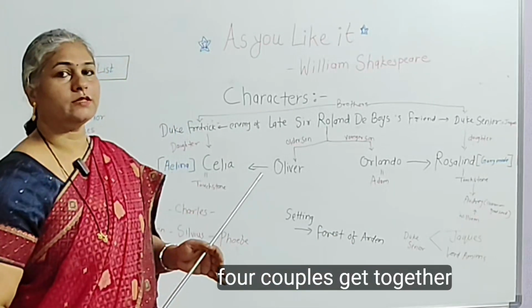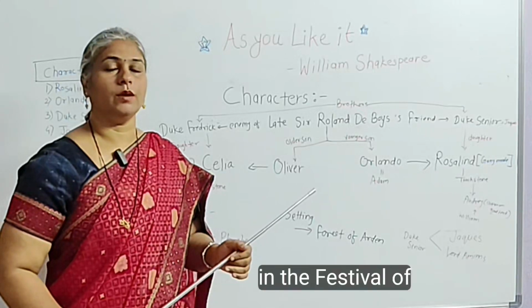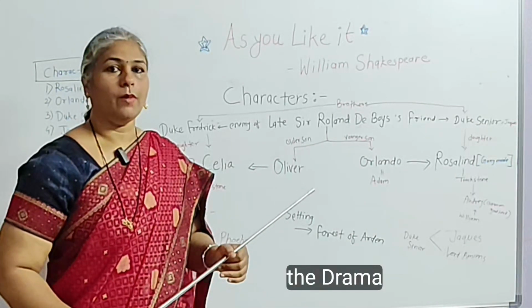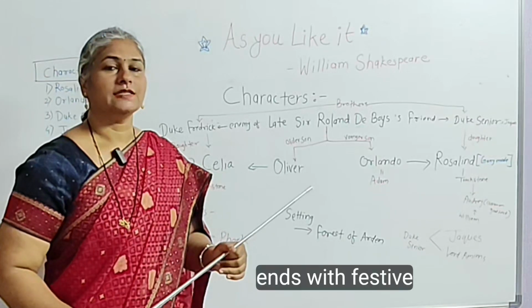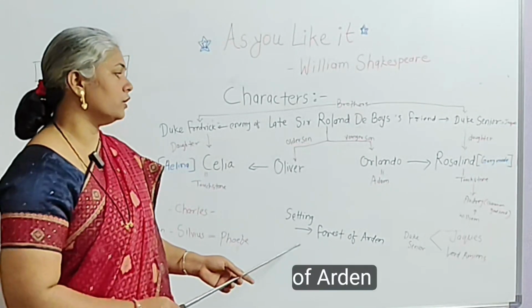So these four couples get together in the festival of marriage. The drama ends with a festive celebration of their marriage in the forest of Arden.